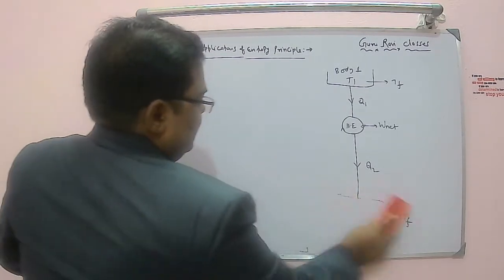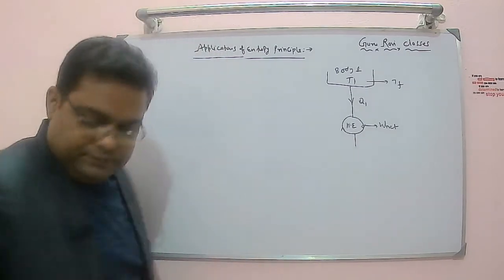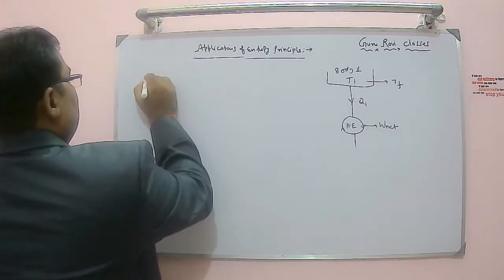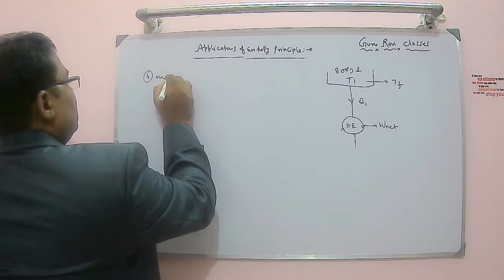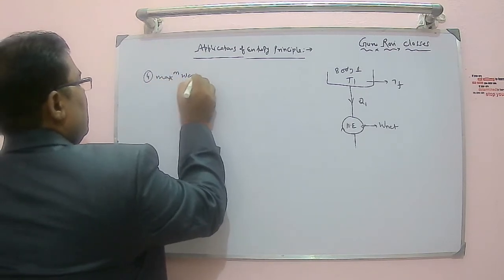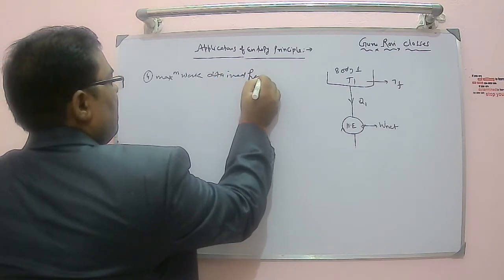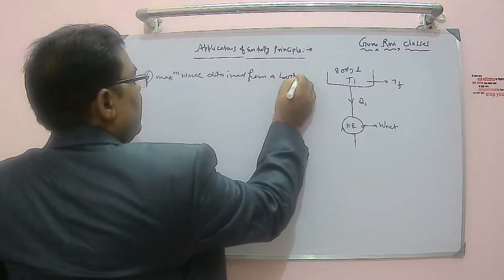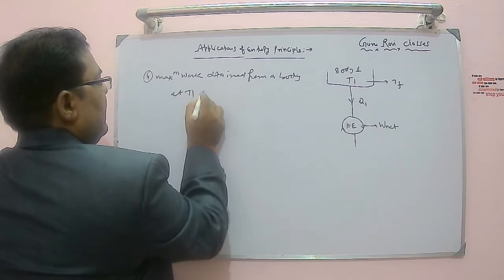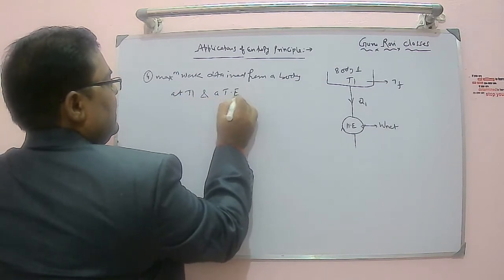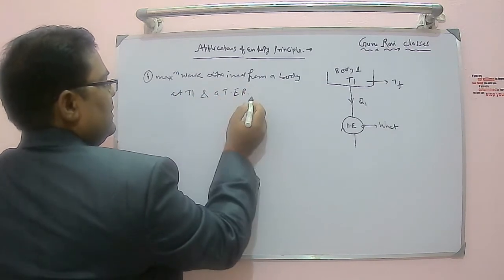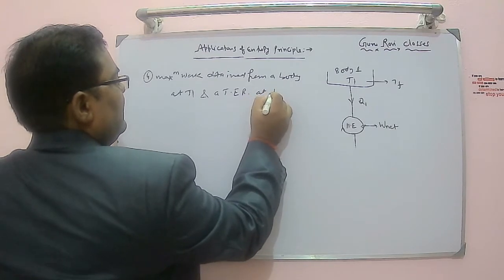The next case, maximum work obtained from a body at T1 and a thermal energy reservoir, TER, at T0.